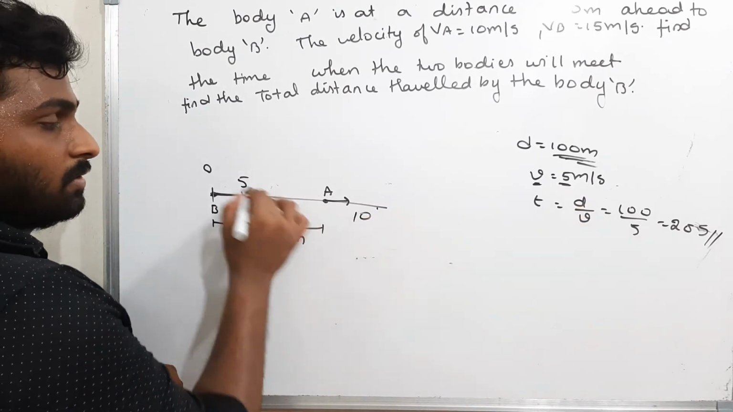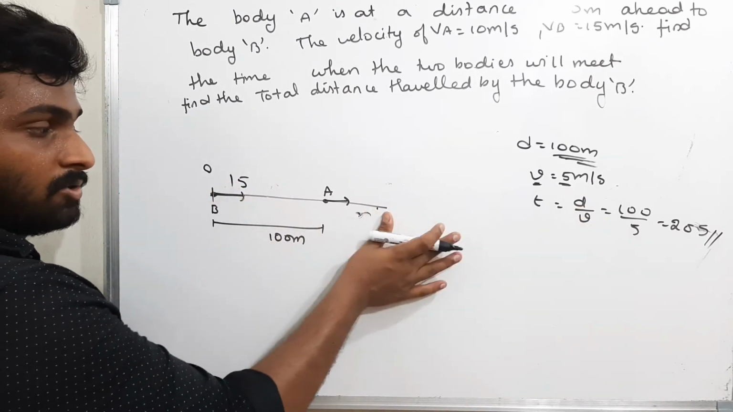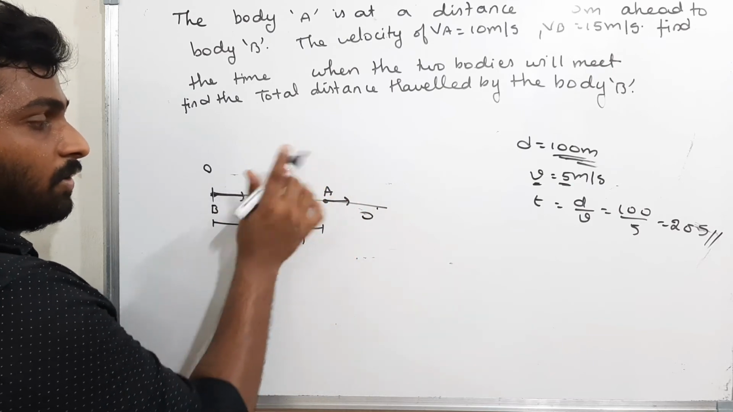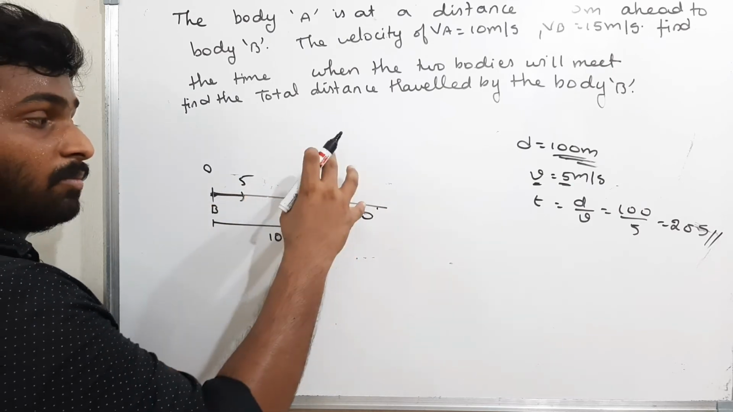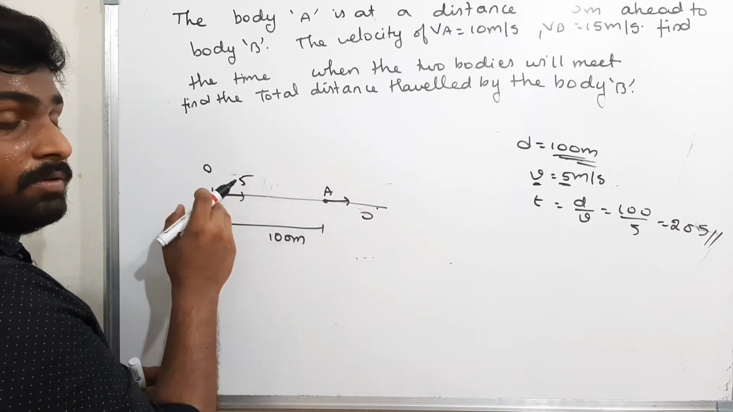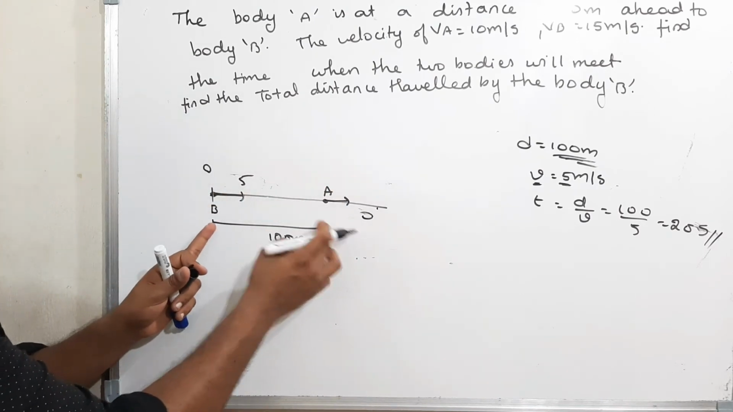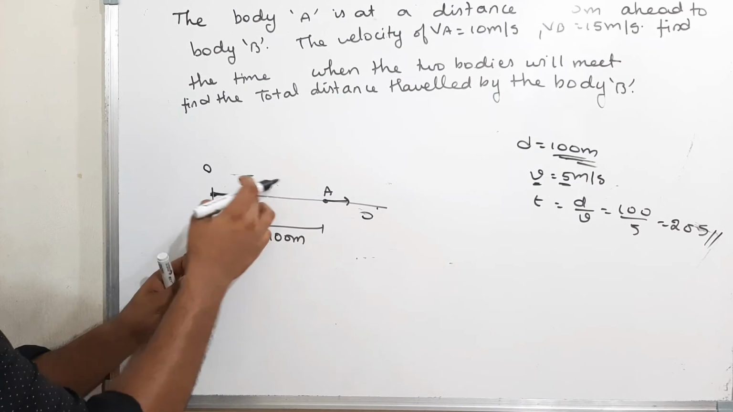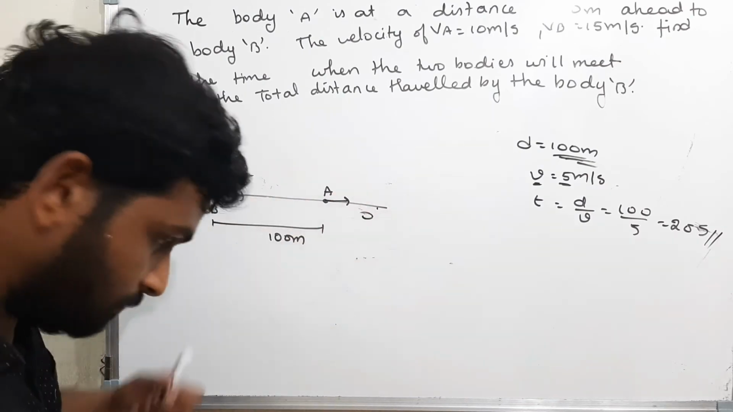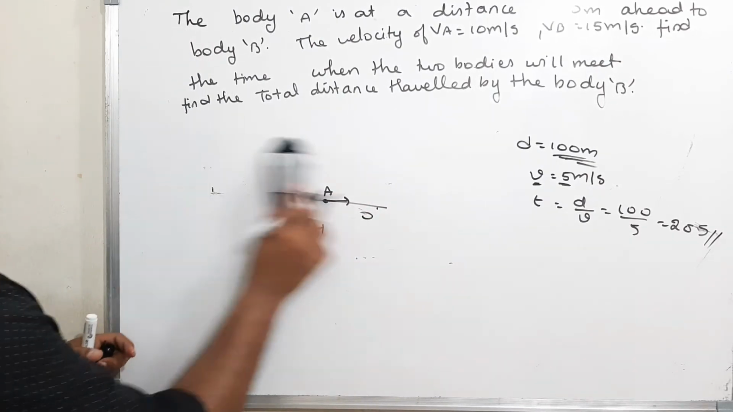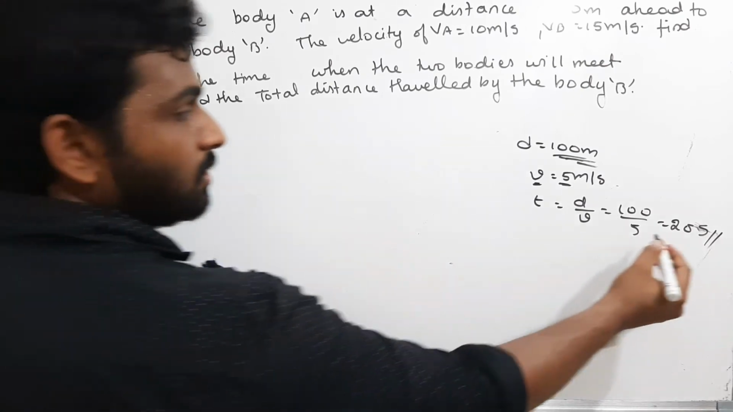I can assume it as 10, 15, or I can assume this as 0 and I can assume this as 5. That means I can feel as if the body A is at rest and the body B is moving with the velocity 5 meters per second towards the body A. Therefore, to cover this much distance, what is the time taken by the body B? 20 seconds. Okay, well and good. The time taken is 20 seconds.